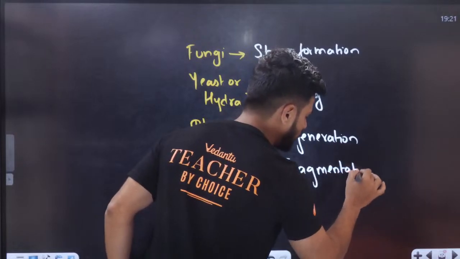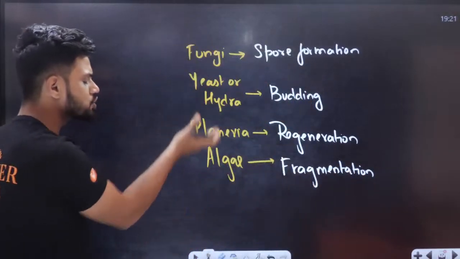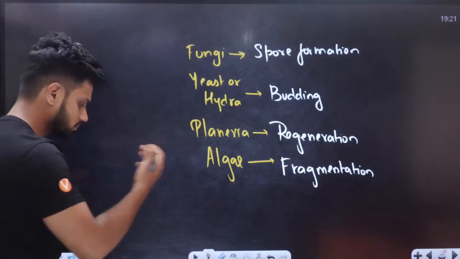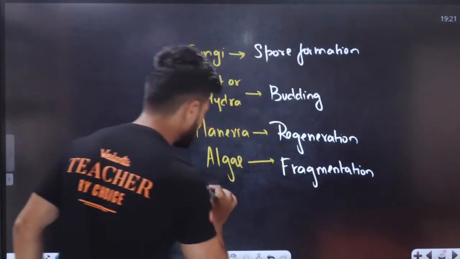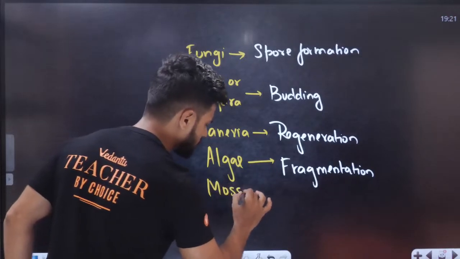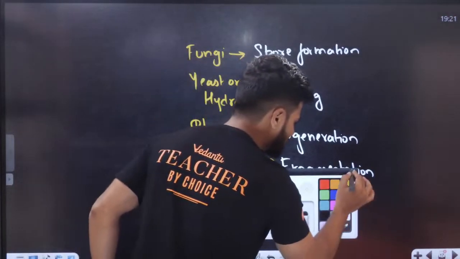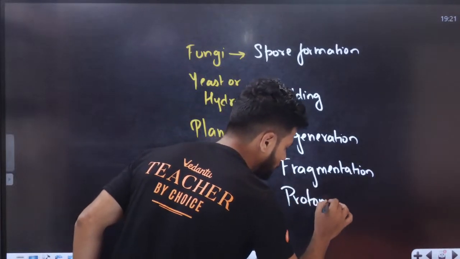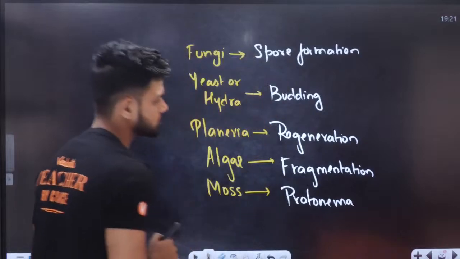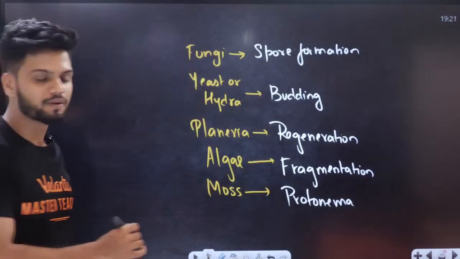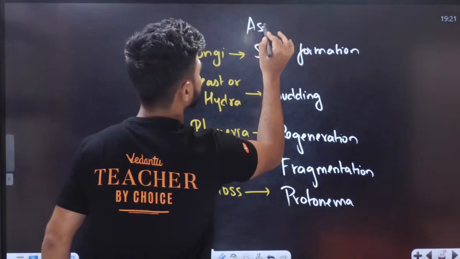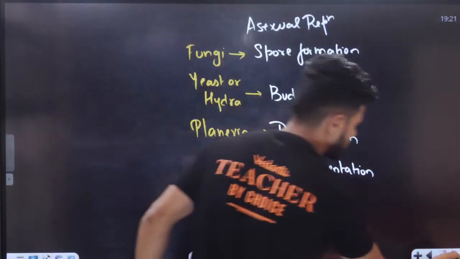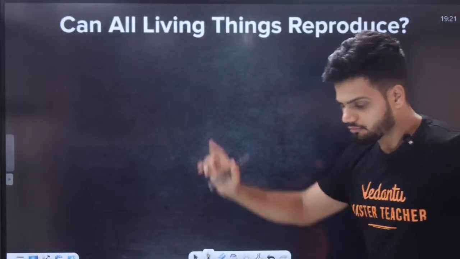Fragmentation. So all of these categories of reproduction, are they sexual or asexual? Tell me quickly. One more is mosses also, a plant kingdom example. In the case of mosses, they have something called protonema formation. So all of these are examples of asexual reproduction. Done.